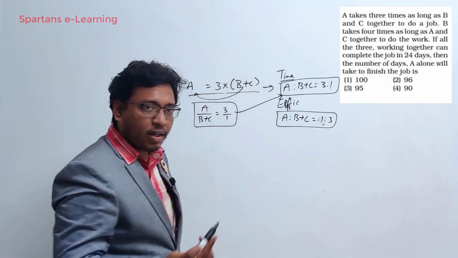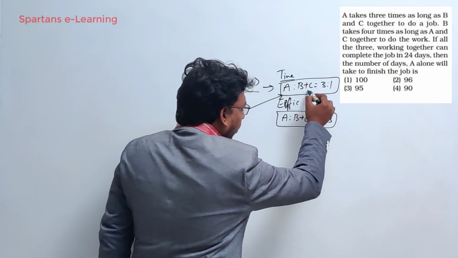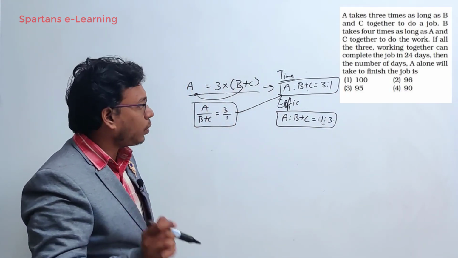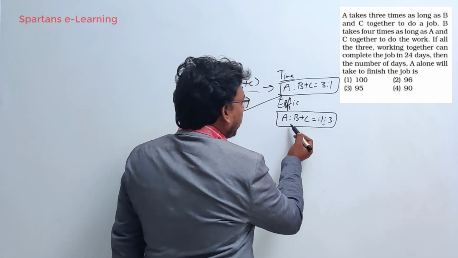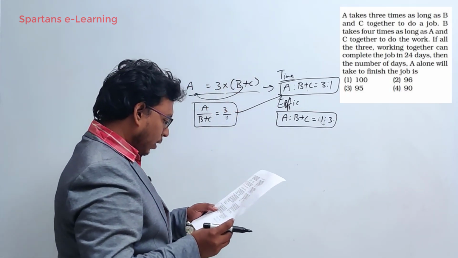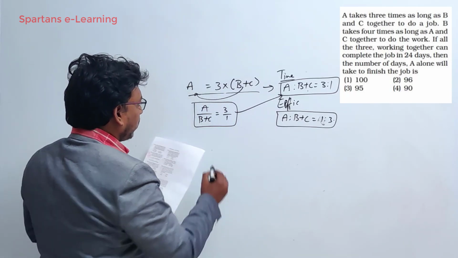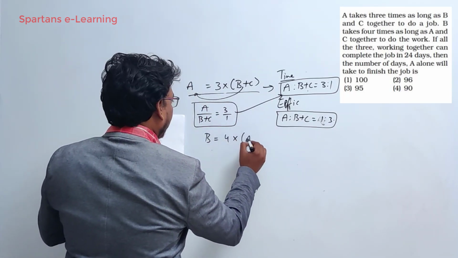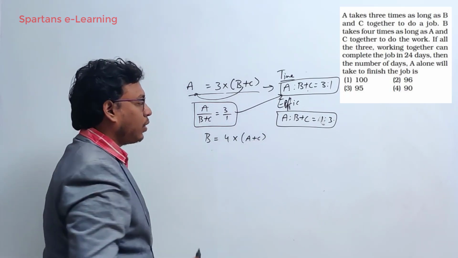Now, I told you the reason as well. Why are we converting time into efficiency? Because we will do arithmetical operations only on efficiencies, right? So efficiency we got. Now, what is the second statement given? B takes 4 times as long as A plus C together can do a work.